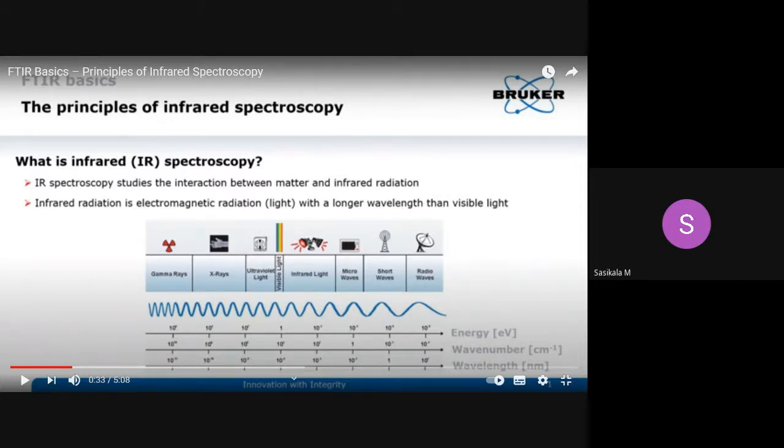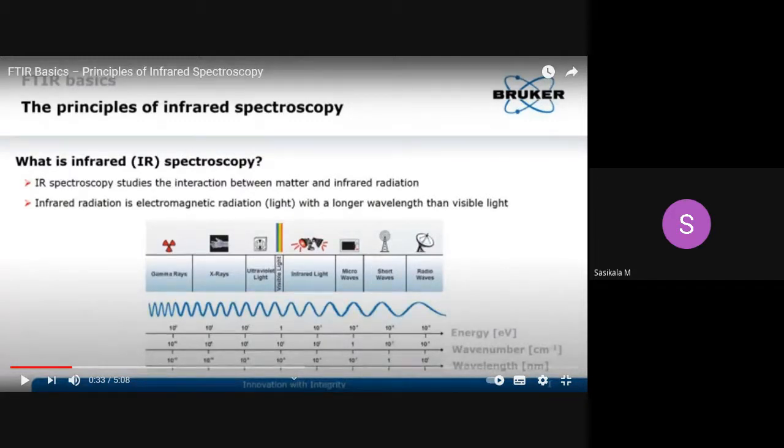In some instruments we analyze from 4000 to 400 also, but only the peaks up to 667 are considered. Since centimeter inverse is given in the reading of inverse, it starts from higher to lower.